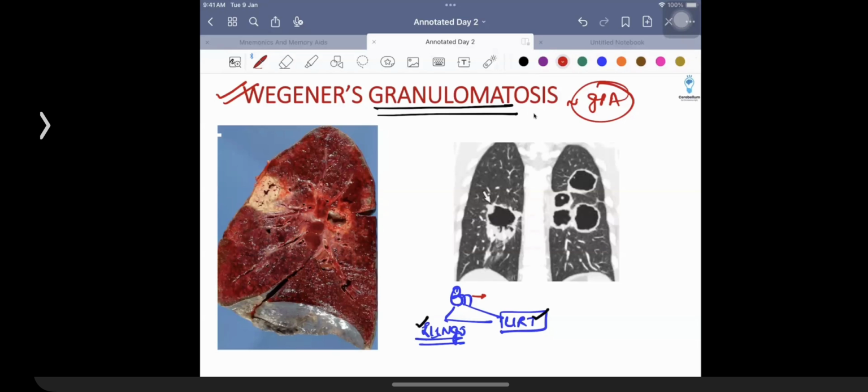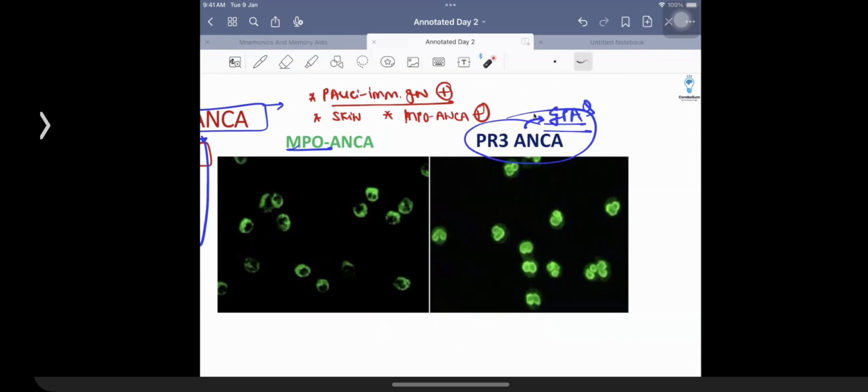These patients are going to be having glomerulonephritis because glomerulus contains arterioles. These are small vessels. They are going to be having pulmonary involvement as well because pulmonary capillaries are again small vessels. So there is going to be pulmonary hemorrhage. And the patients are going to be having the presence of an ANCA. What kind of ANCA would you associate over there? MPO ANCA. Okay. So you have to remember MPO ANCA with MPA.